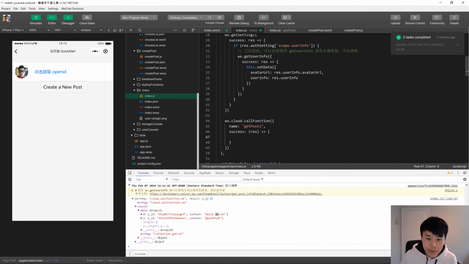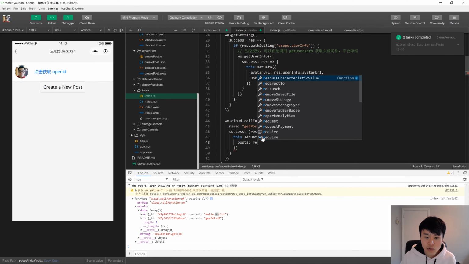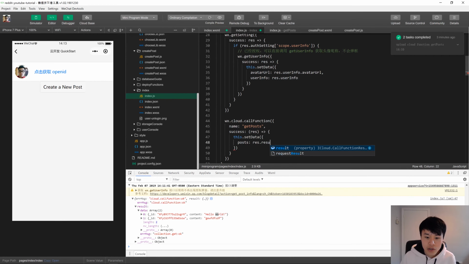What we want is inside res.results.data. In order to use data binding, use this.setData. You can see an example right here when they set the avatarUrl with this.setData. And then we call this posts: res.results.data.